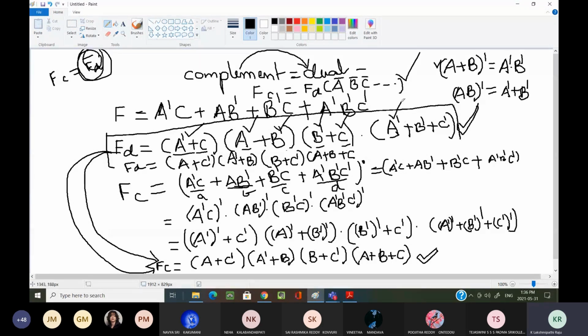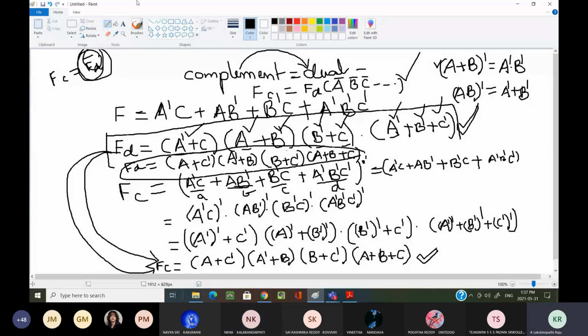Those variables' complement I have calculated. Now this is the function, and this is equal to FC. Are you understanding? Everyone, are you understanding what I have done here?